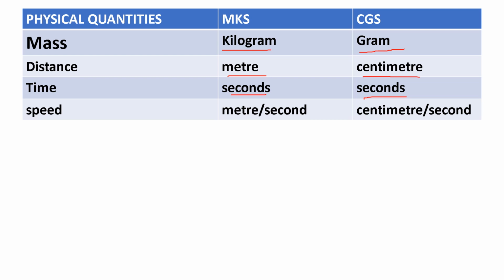Now speed is equal to distance upon time, and the unit of distance is meter, upon time. What is the unit of time? It's second. So the unit of speed is meter per second. Also in CGS, again speed is equal to distance upon time, and in CGS distance is expressed in centimeters and time is expressed in seconds. So the unit of speed in CGS is centimeter per second.